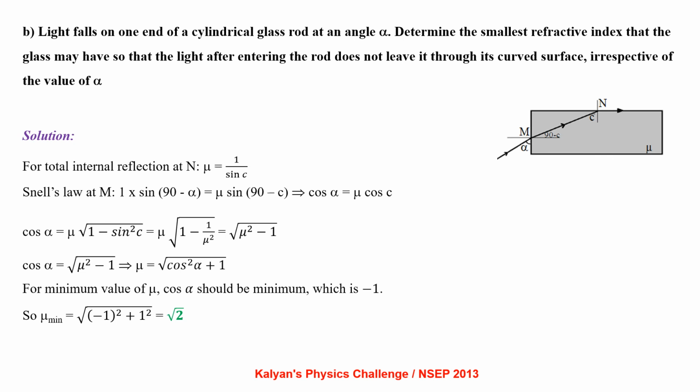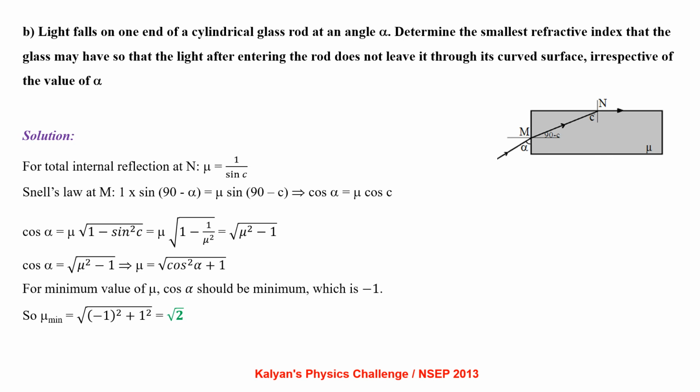For total internal reflection at N, mu equals 1 by sin c. Applying Snell's law at M, 1 into sin(90 minus alpha) equals mu sin(90 minus c), that is cos alpha equals mu cos c. So cos alpha equals mu times root of 1 minus sin square c, that is mu times root of 1 minus 1 by mu square, which is root of mu square minus 1.